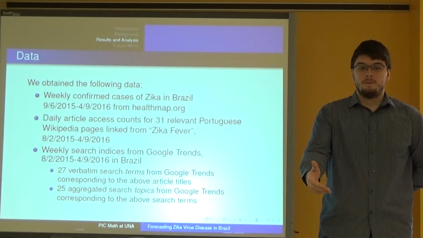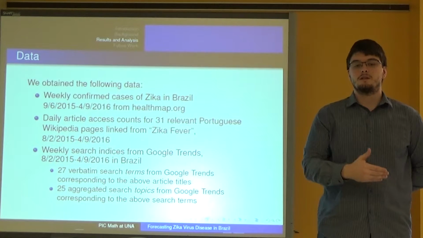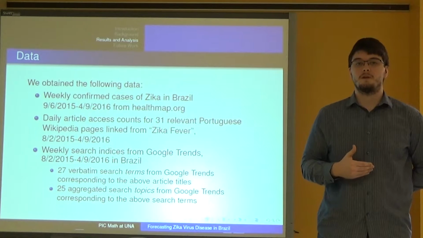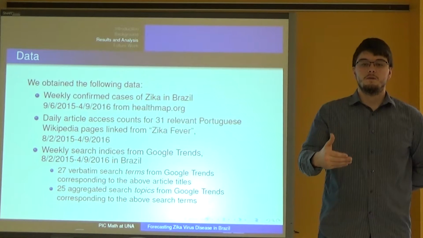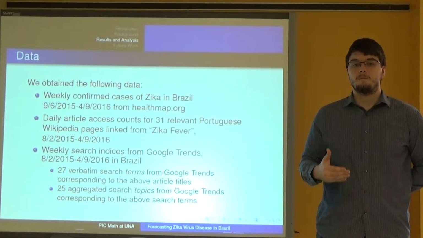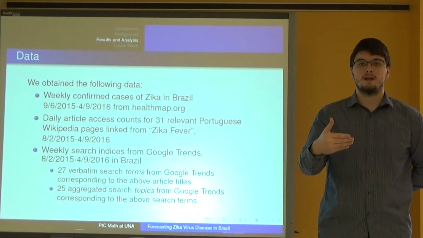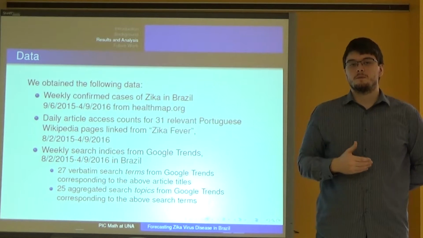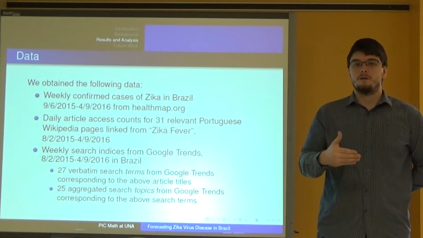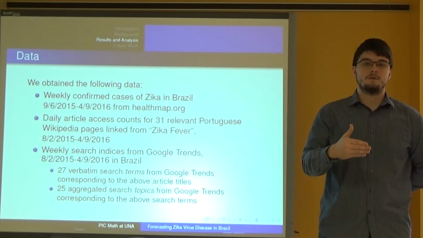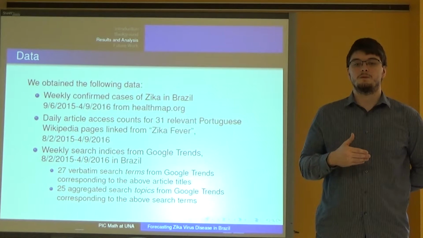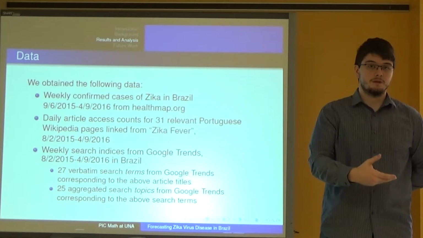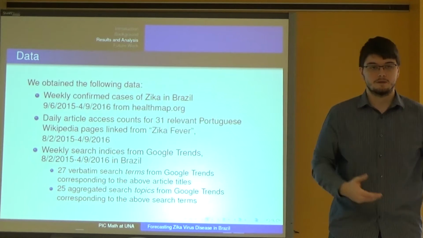The Wikipedia pages are between August 2nd, 2015 and April 9th, 2016 to allow for up to 35 days of forecasting. We've also looked at Google Trends data between the same date range, which has the added benefit of being location specific. Google Trends provides two different types of data for us, the first being a string specific search, which we have labeled Google Terms, and the second being an aggregate of several strings, which we have labeled Google Topics.